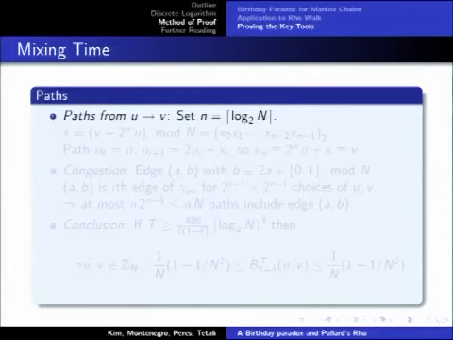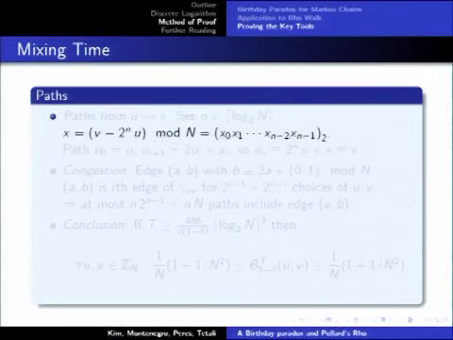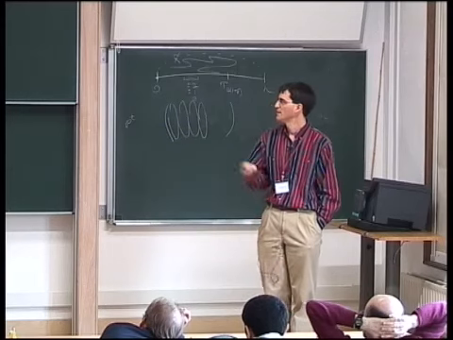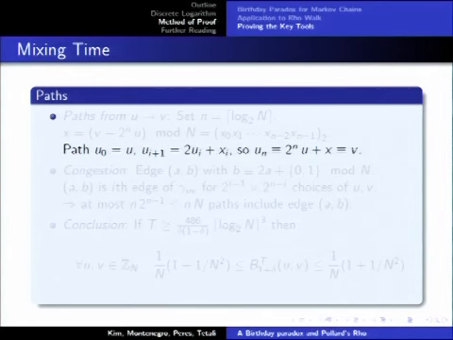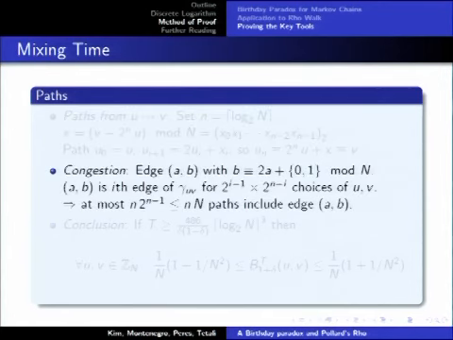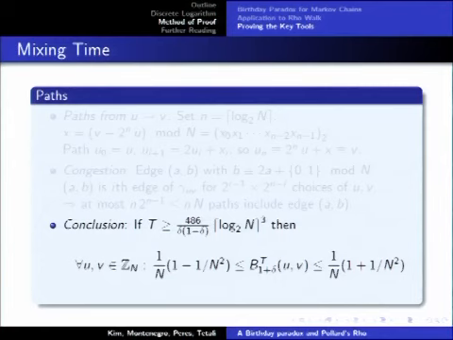And if you recall, what we're really doing here in this rho walk is a random walk on a cycle. So we're doing a random walk where we either move to the next state, or we move plus x, or we double the position. And we'll make the path by taking the difference between the destination v and 2 to the n times the starting state. The reason for that being that if we do n steps, we'll have doubled n times. And so the starting state will have effectively moved to 2 to the n times where it was. And then we can use the binary expansion to come up with a path somehow. And then we can measure our congestion and reach a conclusion about the mixing time.